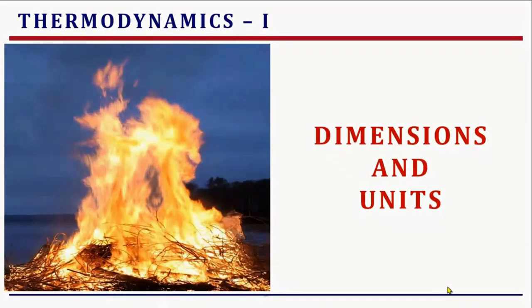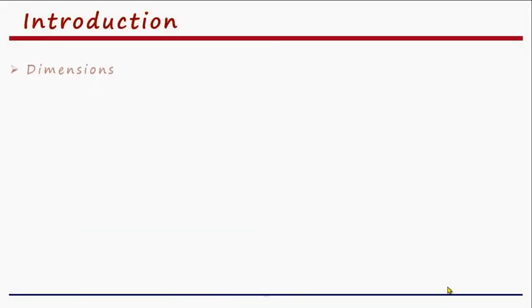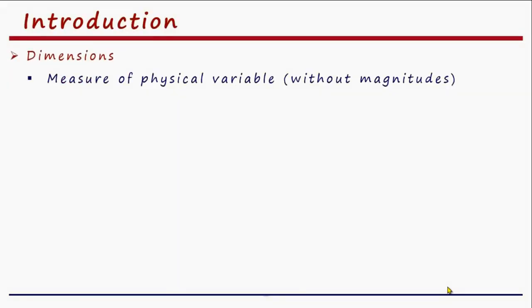In this lecture, we will discuss dimensions and units. What is dimension? Dimension is a measure of any physical variable without the amount, quantity or magnitude. There are two types of dimensions, primary dimension and secondary dimension. The primary dimension is a fundamental dimension, and a dimension which is derived from the primary or fundamental dimension, we call it secondary dimension.